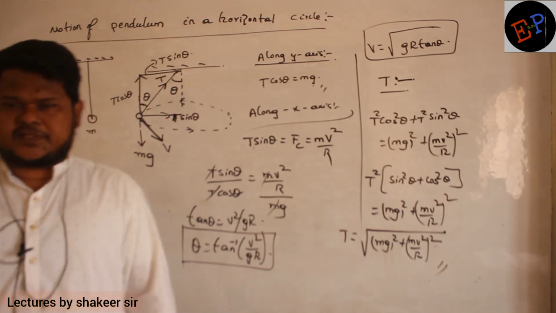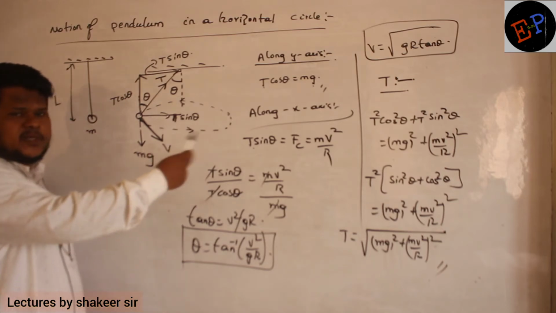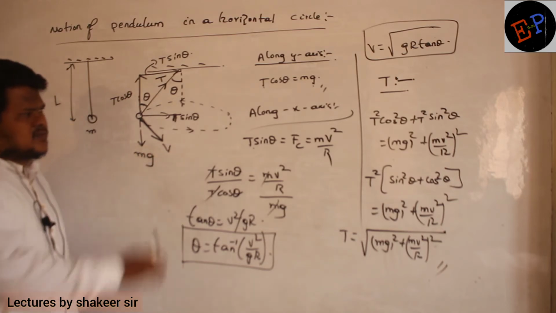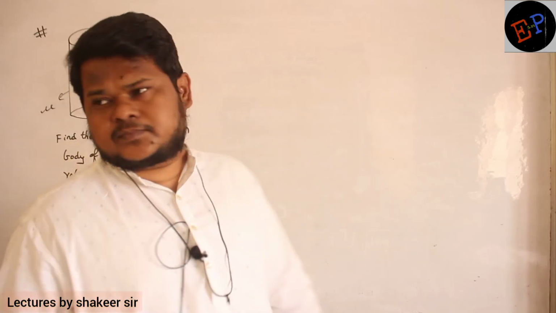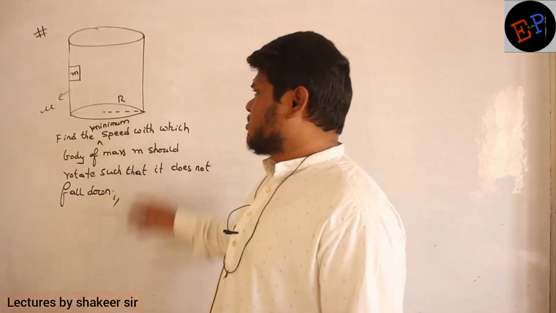Fine? That's it. So this is about motion of a pendulum in a horizontal circle. So very very important concept asked many times in the previous examinations. Okay? See this question. So this is called a death well.